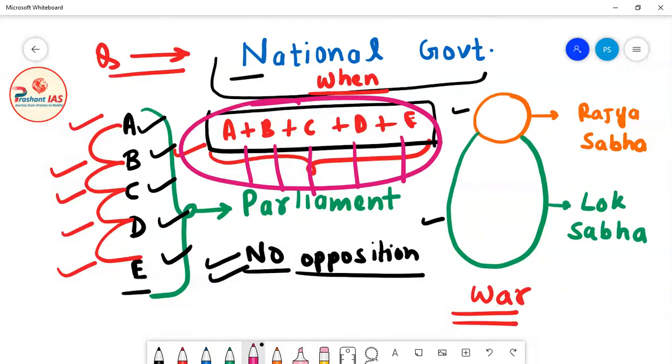So why is this government formed? This government is formed when there is some very big national crisis. At that point of time, all the political parties will forget their rivalry and together they will form the government. There will be no opposition party, and members of all the political parties will contribute in the interest of the country, give their advice and their best contribution so that India can win over that national crisis. So this is national government.